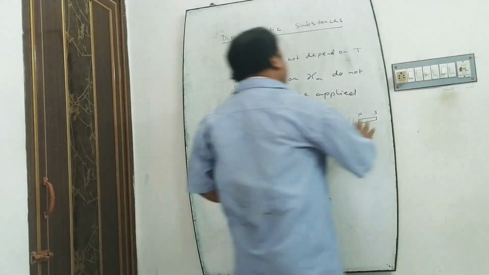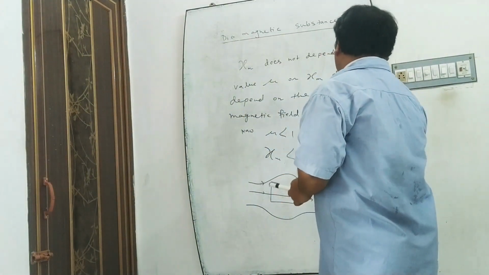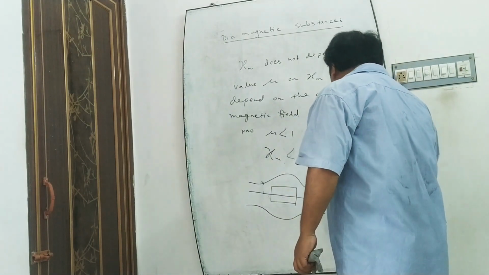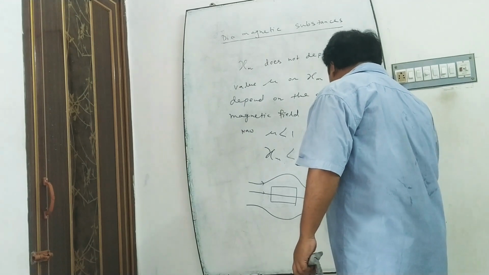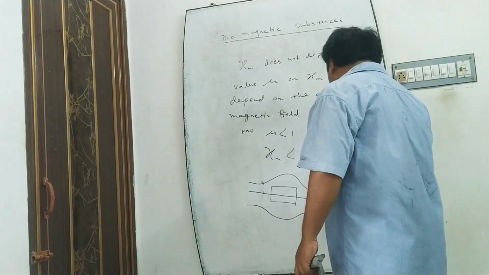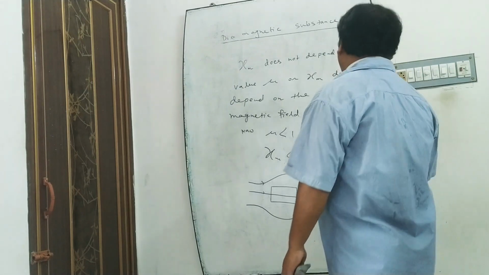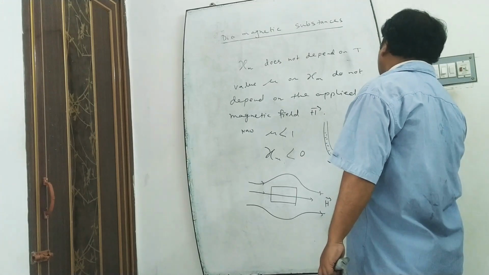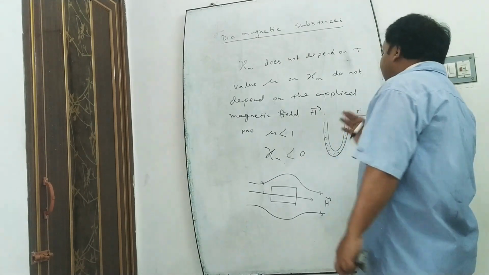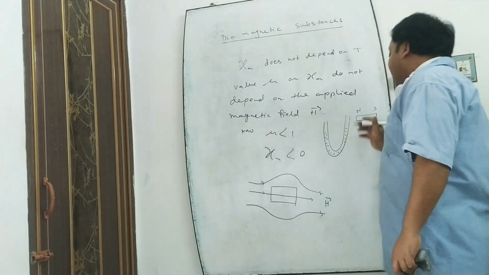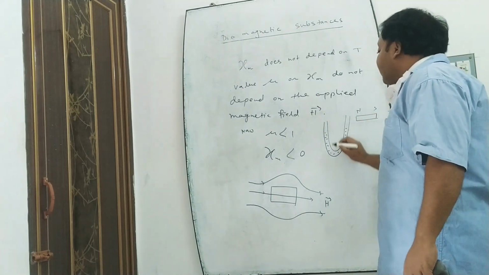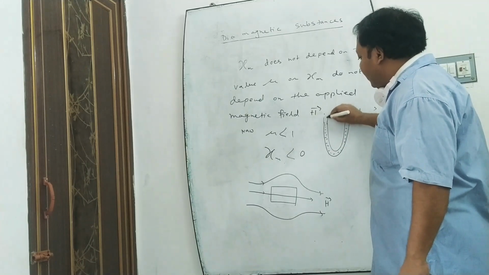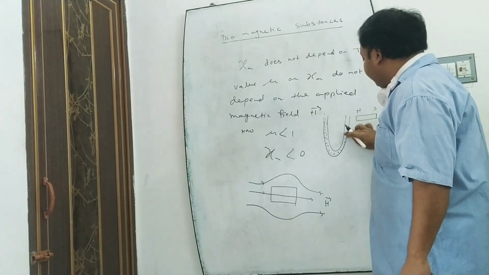That is, when we place some diamagnetic material inside a U-tube, and we place a strong bar magnet near one side of the U-tube, then the diamagnetic substance is repelled by this magnetic field and moves away to the other arm of the U-tube.